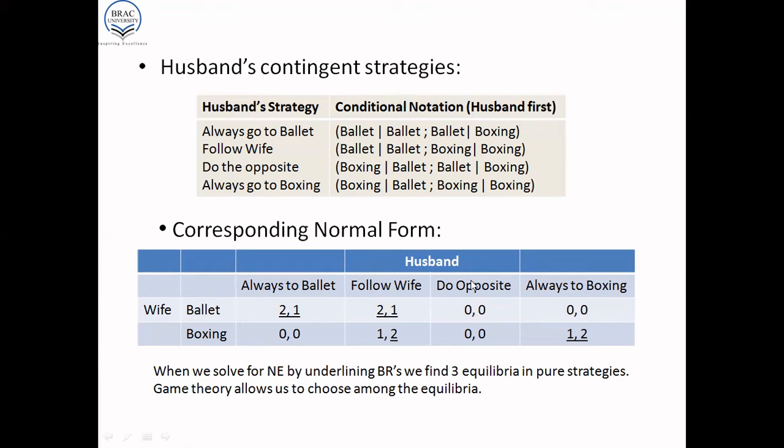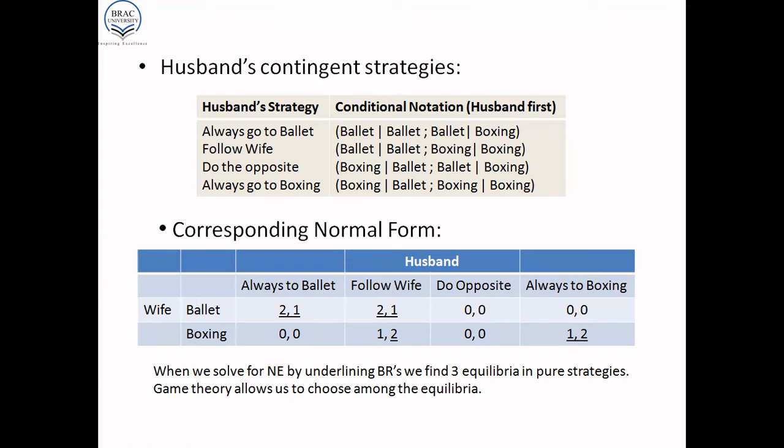If the husband is going to do the opposite and the wife goes to boxing, both will be separated and they will each receive 0 payoffs. And if the husband always goes to the boxing and the wife goes to the boxing, then they will be together with a payoff of 1 to wife and 2 to husband. And you can solve for Nash equilibria by underlining the best responses. And if you do so, you'll find 3 equilibria in pure strategies.